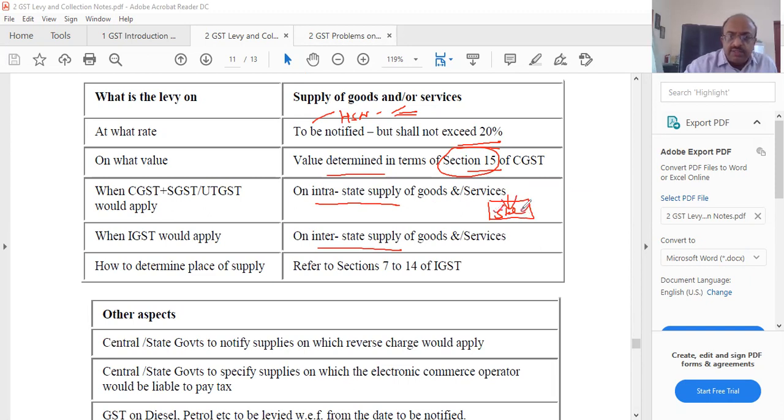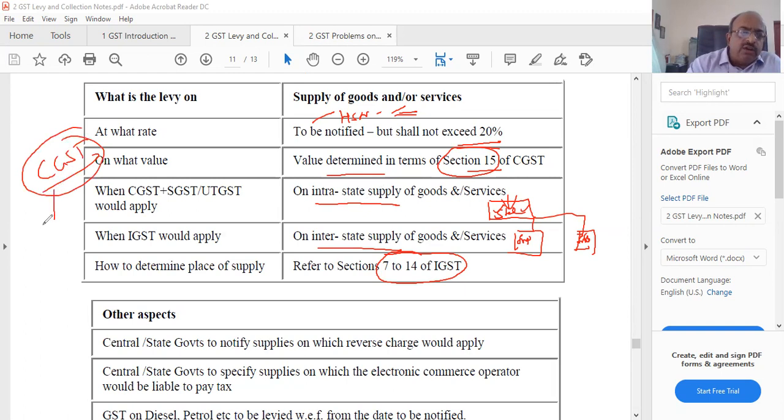A transaction from one supplier to another supplier. This is between states: supplier A is here, supplier B is here, in 2 states. Then IGST will apply. Place of supply is under IGST. Place of supply is not in your syllabus, but if there is a need, we will look at it a little bit, but that comes under the IGST law, not under the CGST law. We are now looking mostly at CGST. SGST we'll look at because it's a duplicate of this. SGST is absolutely a duplicate; only for each state it will be a different act. We will not be looking at it. There's no need. That's why we are looking at CGST only and a little bit of IGST.